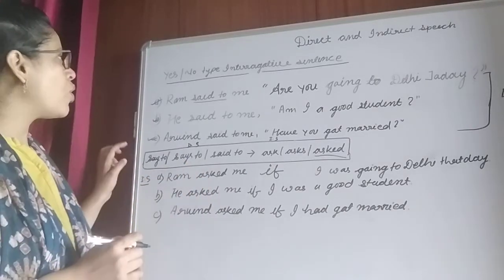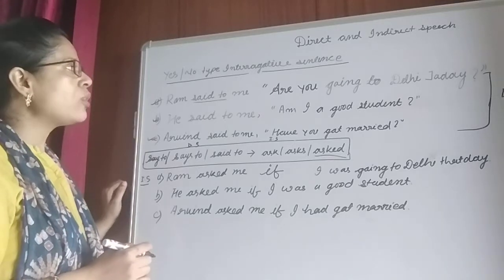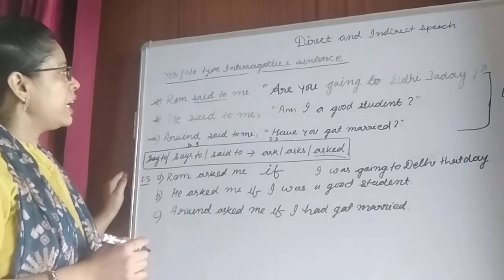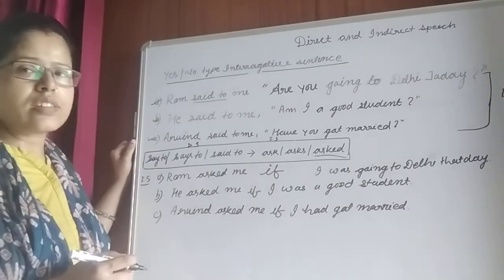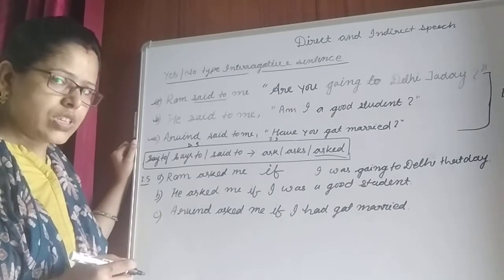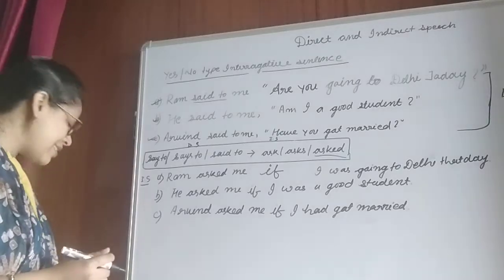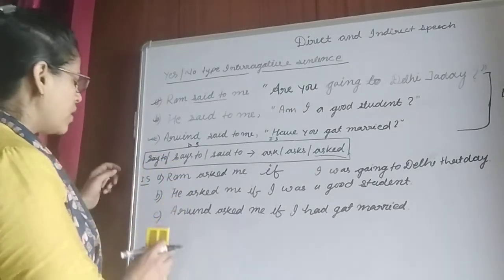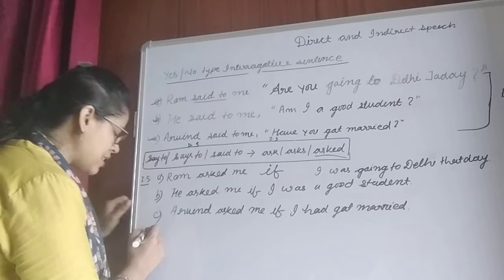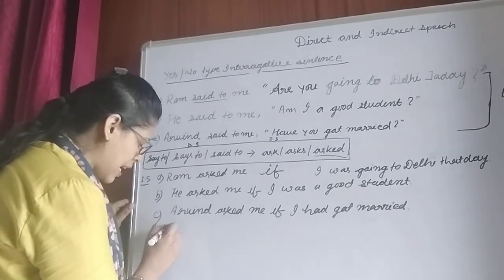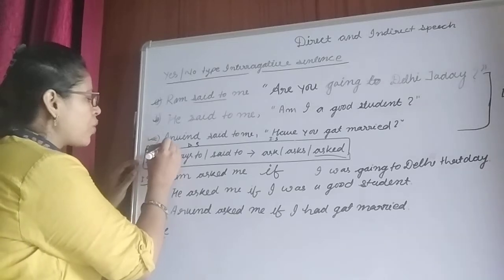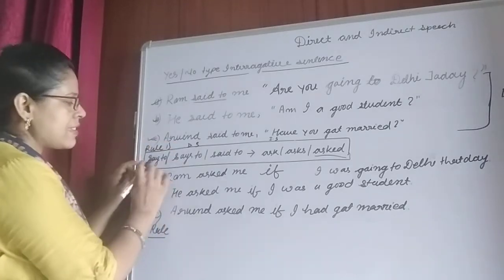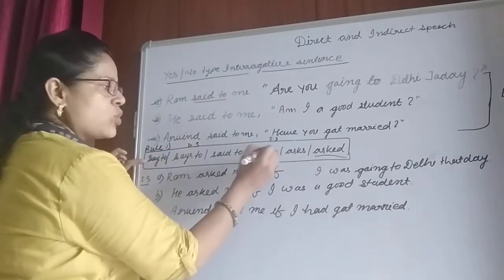So this was all about how to change yes-no type interrogative sentences into indirect speech. Now let's write the rules. What does the rule say? The first rule says convert this into this.